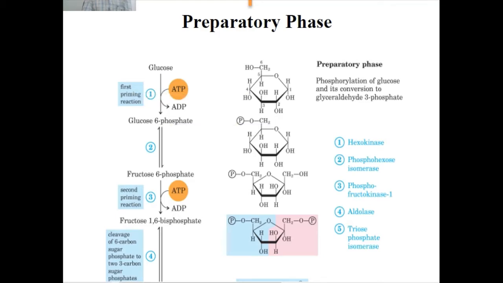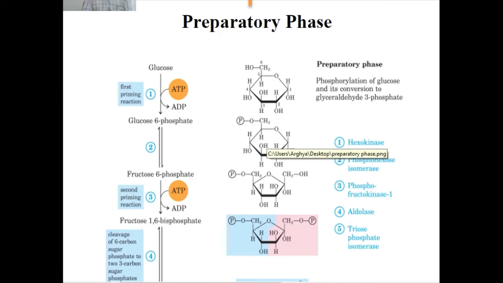The second reaction of this preparatory phase is known as isomerization. The isomerization means the position of atoms or phosphate in the molecule changes.